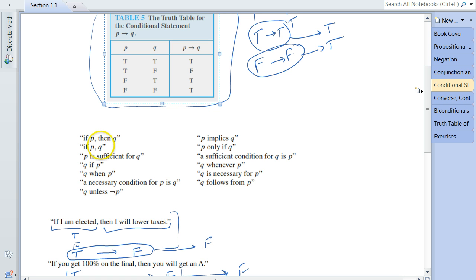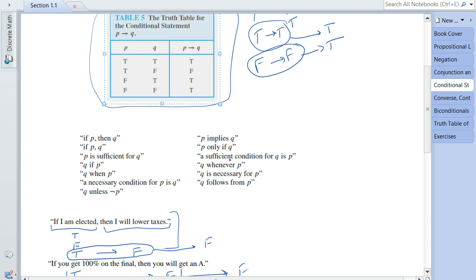So here's just a review: P implies Q can be written as if P then Q. P implies Q can also be written as if P, comma Q, or even we can use P only if Q, Q is necessary for P, and so on.